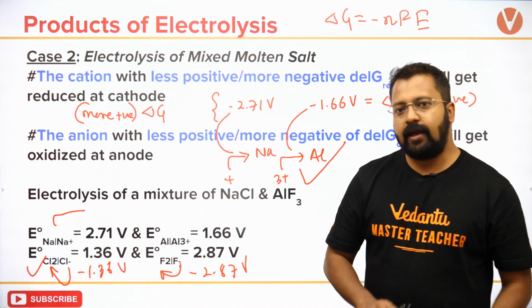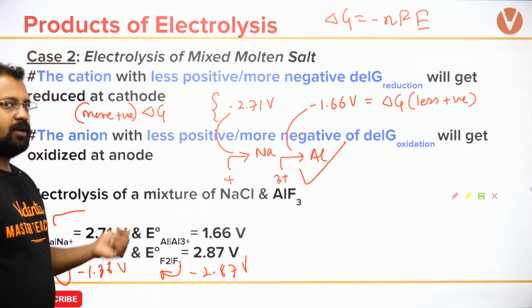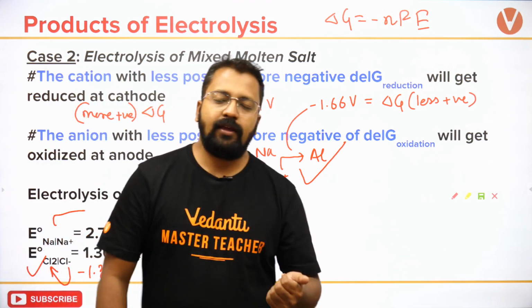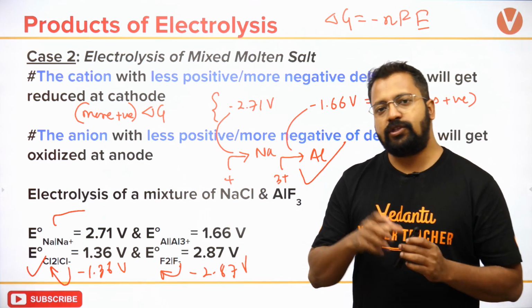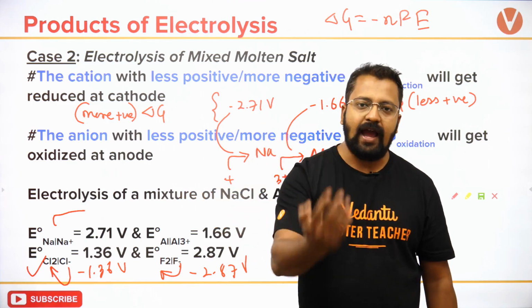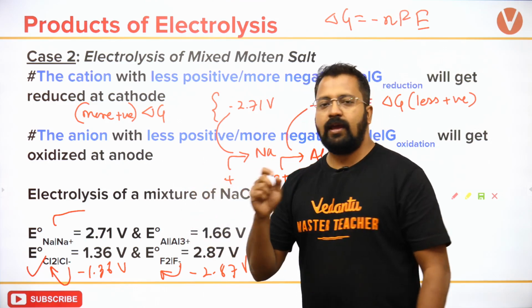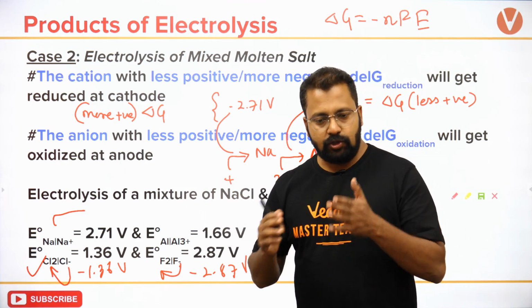So हमने करना क्या है? Oxidation reaction के लिए जो potential है उसके लिए delta G निकालेंगे. For reduction reaction, I will calculate the delta G. Whichsoever gives me a less positive value in oxidation, I will choose that reaction. Whichsoever gives me a less positive value in reduction, I will choose that reaction.